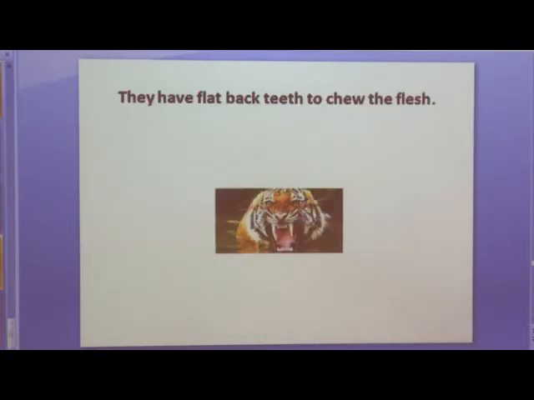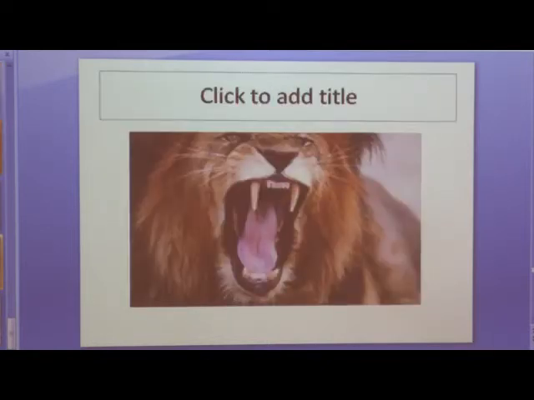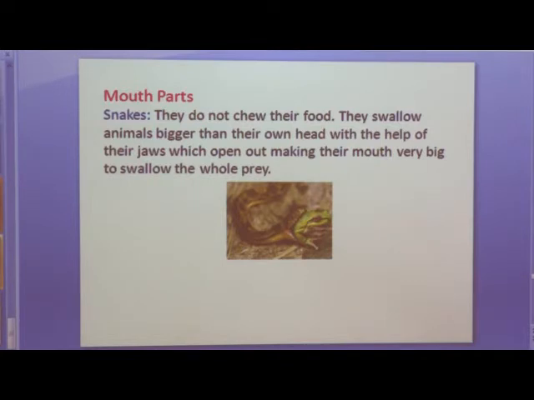Can you see the tiger? They have flat back teeth to chew the flesh. Can you see on the picture? Tiger have sharp pointed teeth, and later on when they want to chew the food, they do have flat back teeth. Now I'll show you another example. See the lion. Can you see that lion have sharp broad teeth, and even they have backside teeth to chew. Okay. Now we'll see different mouth parts of animals.